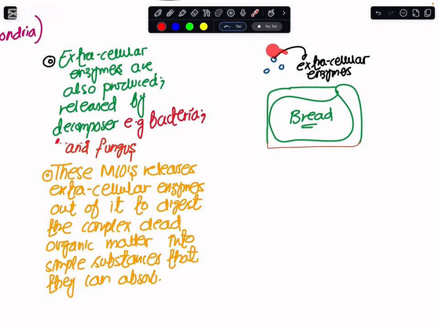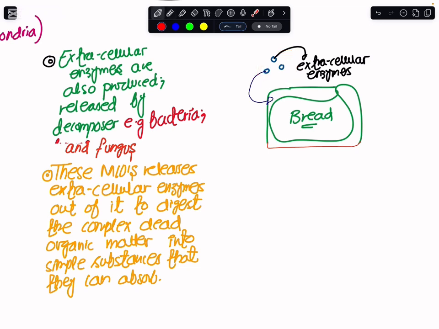So if these microorganisms don't have teeth, how are they able to digest this complex organic molecule? The thing is very simple: these microorganisms release enzymes out of them. And when the enzymes are released, these complex organic molecules are broken down into simple ones. Ultimately, those simple molecules are used up by the bacteria and the fungi.